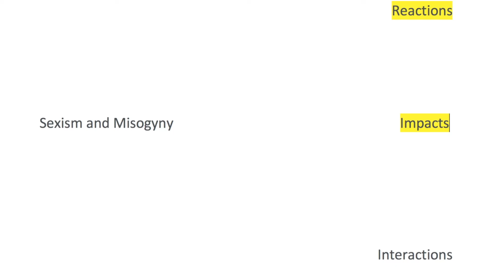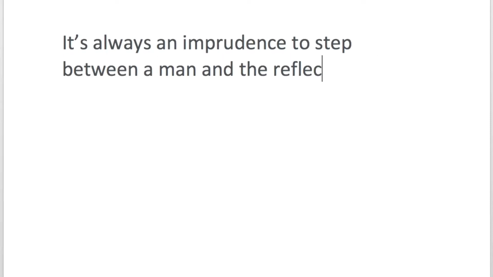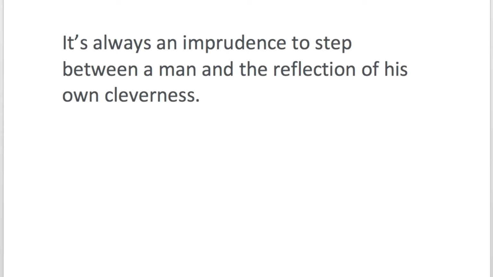Of course, when we look at this in further depth, we can also start to think about their interactions with the male characters. And when we think about this, we can open ourselves up to thinking about scenes such as Penelope and the manner in which she must humour Odysseus when he returns, and she can obviously see that it's him in a disguise. However, we have that fantastic quote that it would be imprudent to step between a man and the reflection of his own cleverness. This idea that to live in these worlds, they must not only consider what they want, but consider how they're going to work around men and around the expectations that are there. And so we can see it in those types of ways.